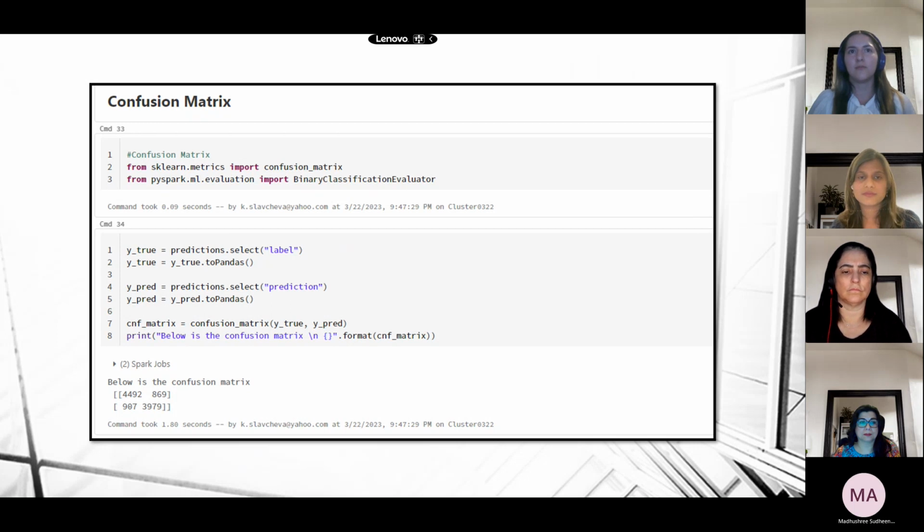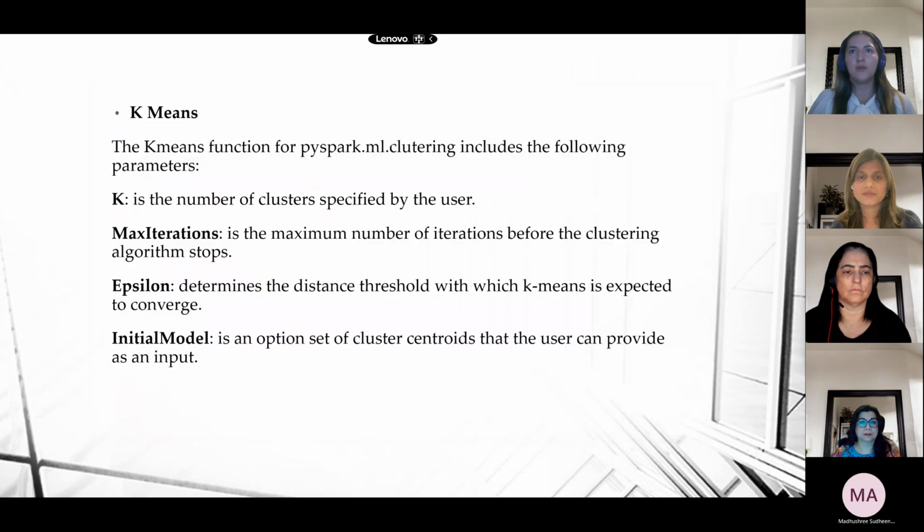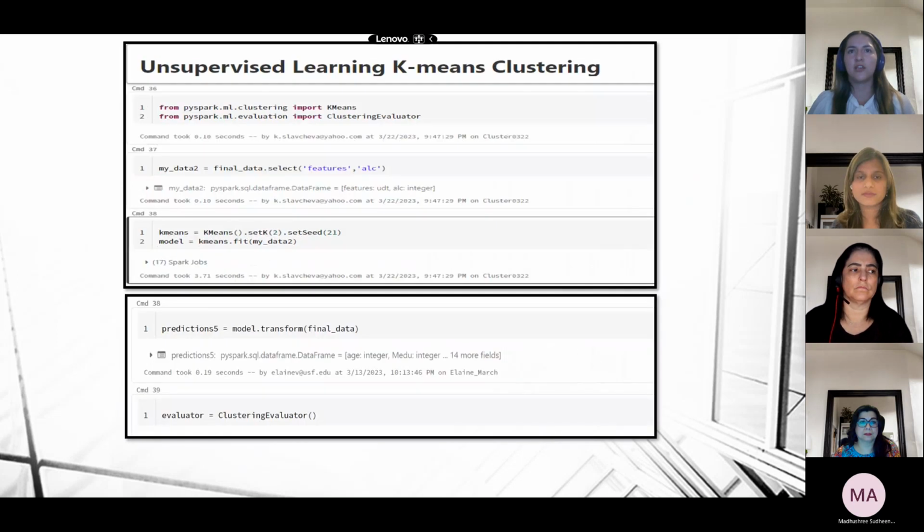opportunity to do better. The second model we decided to run is k-means clustering, which is an unsupervised learning technique. We're trying to find groups of similar objects within our data. By identifying those patterns, we hope to build a good model. PySpark uses the concepts of data parallelism or result parallelism when performing the k-means clustering.